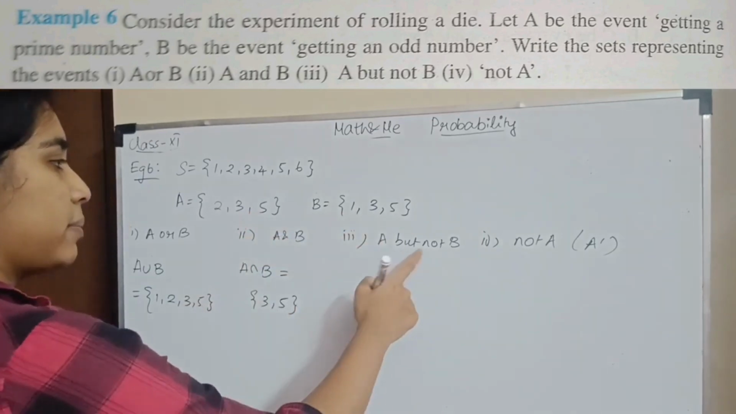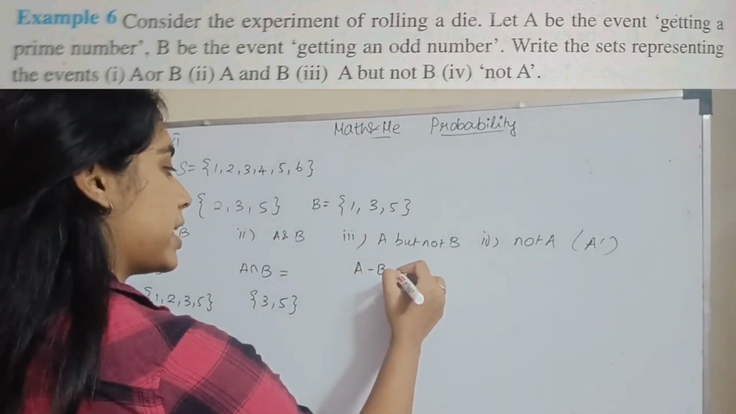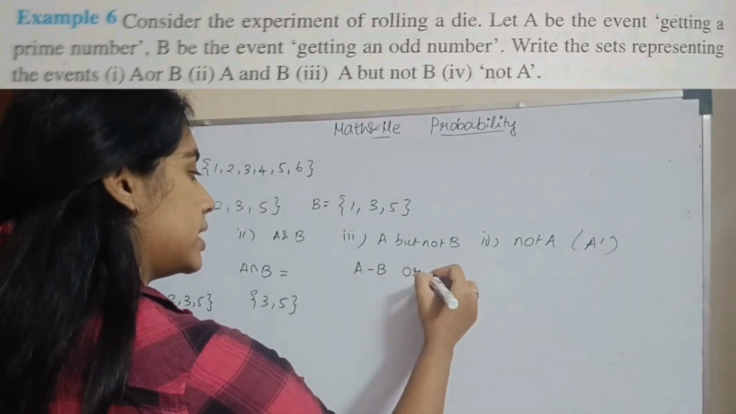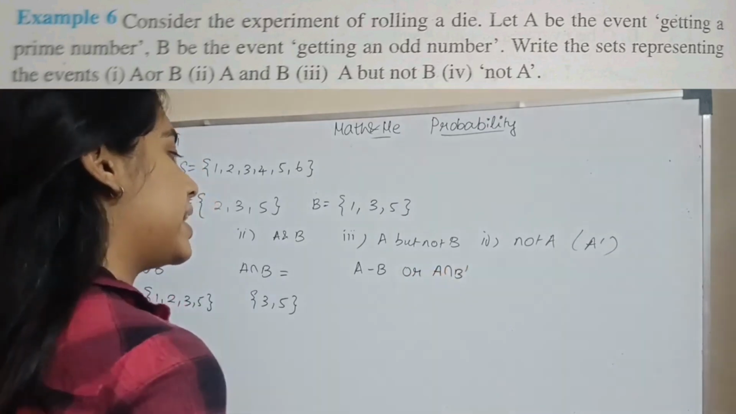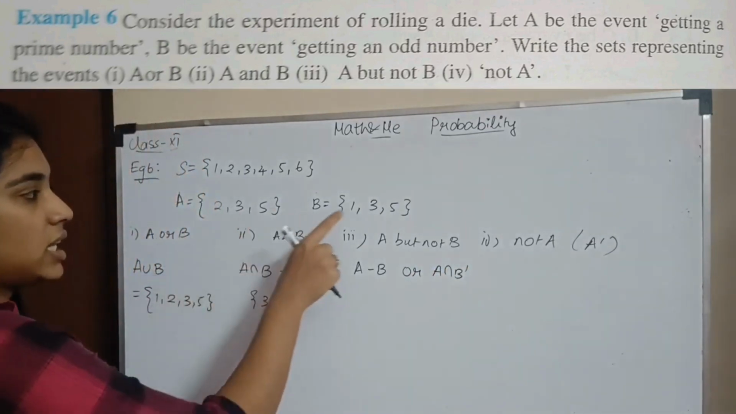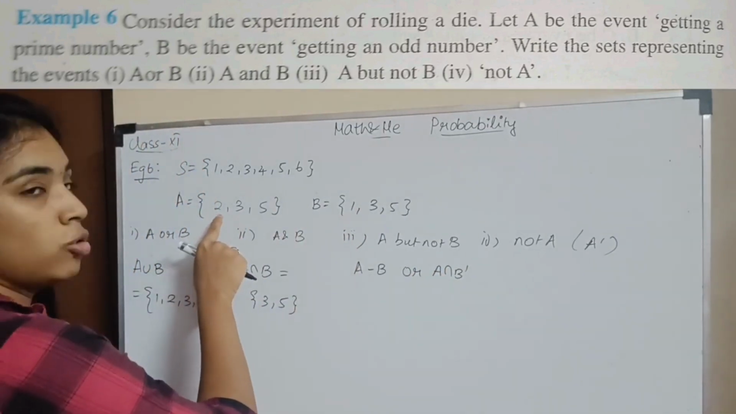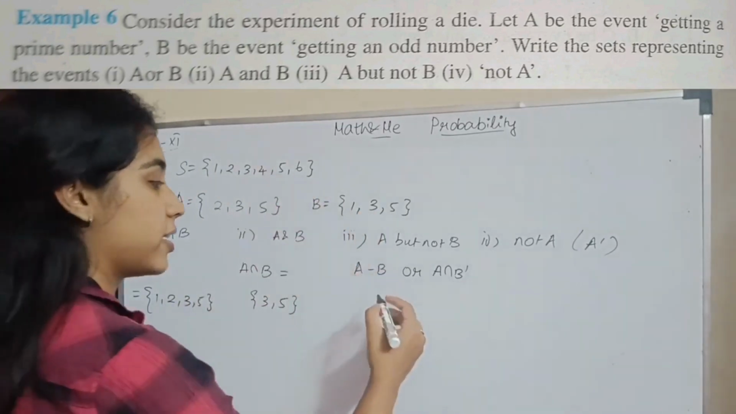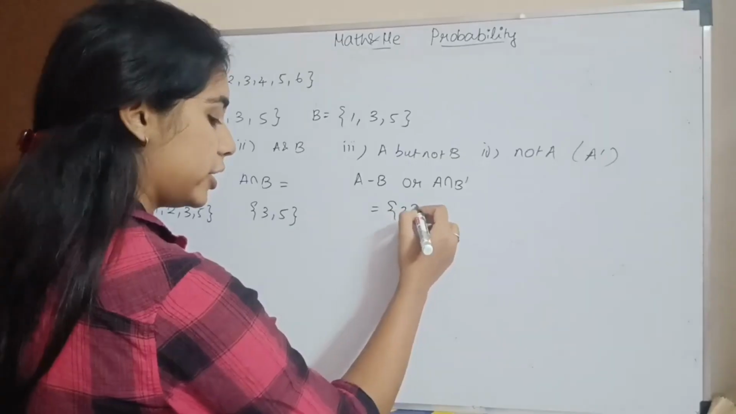Okay? Now, what does A but not B mean? It is A minus B. Or how can we write this? Or it is A intersection B dash. What does it mean? It is in A but not in B. So you have 2. Here there is no 2. You have 3 and 5 in B. So you should not write that. So this is nothing but only 2.